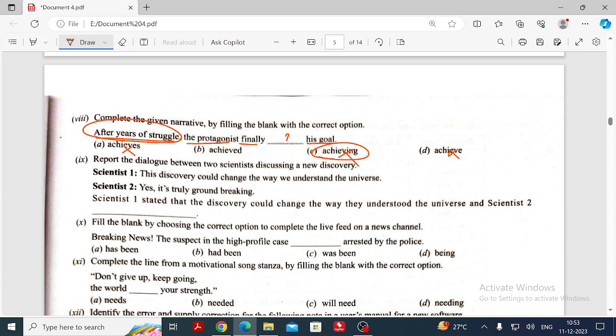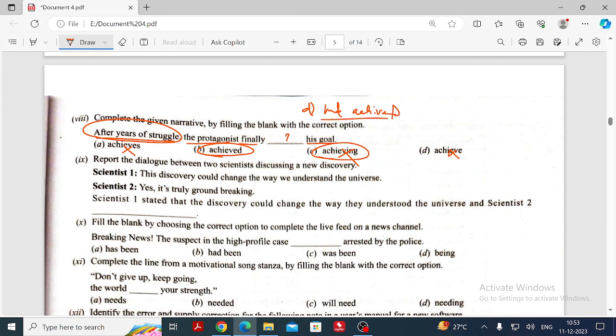Okay, and then next to that, because we don't have any other auxiliaries, only verb plus ing alone is there. So the past form, one and only, is here. What is it, my dear? Achieve. If they want to confuse you, for example, in option D, they can give you "had achieved." So the past perfect they can give to confuse you.